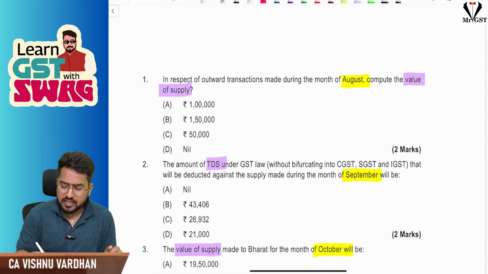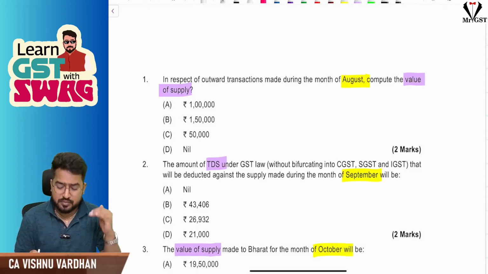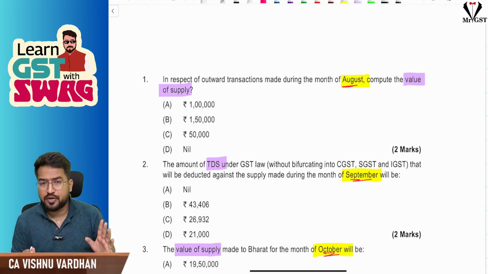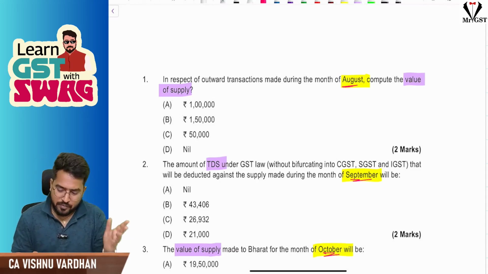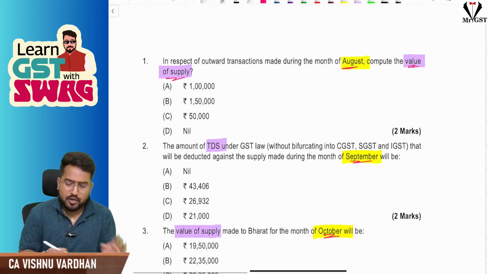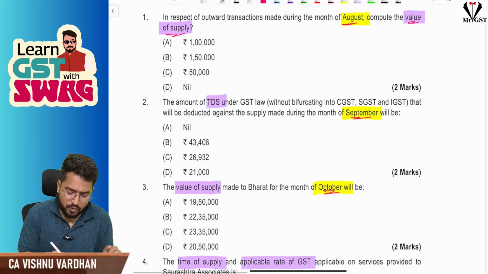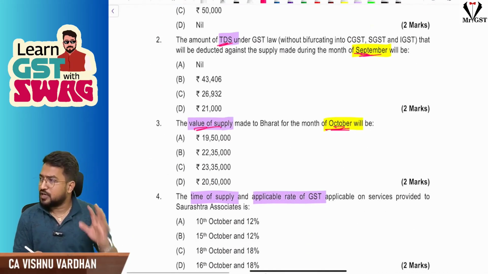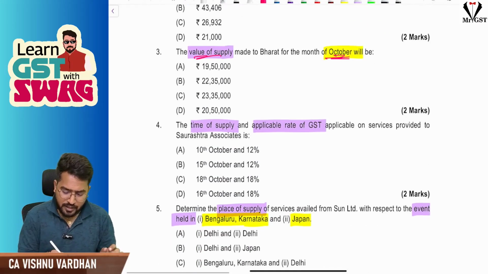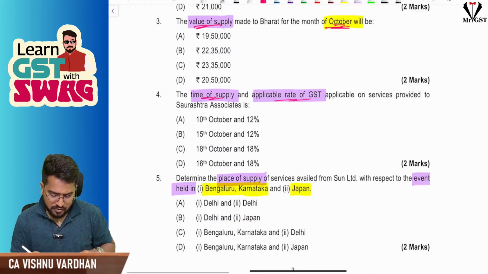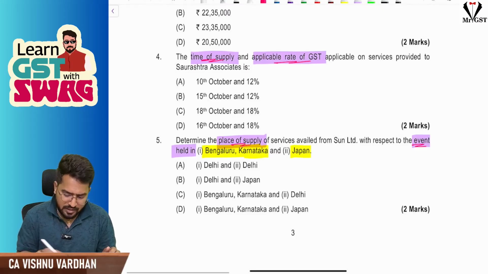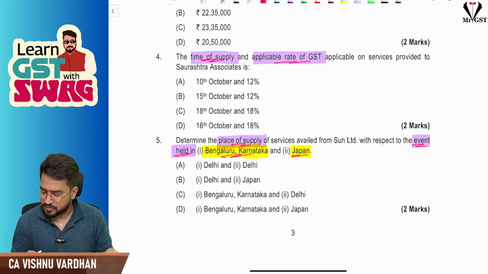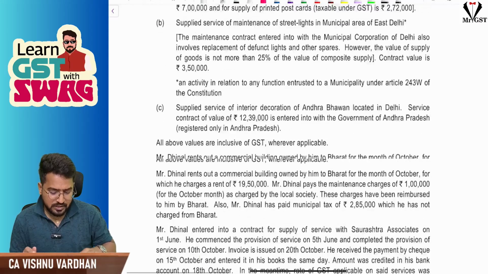In each question they have asked about different months, so be careful when reading which month's information they are asking. For August they are asking the value of supply, the second question is about TDS for September, and the third is the value of supply for October. Next, time of supply and applicable GST rate for the fourth MCQ, and place of supply for an event held in Bengaluru, Karnataka on Japan. In both cases, what is the place of supply? Fine, so let us go with the case scenario.